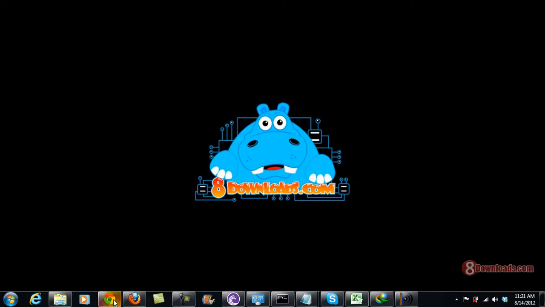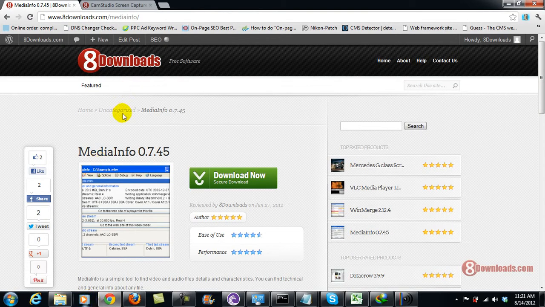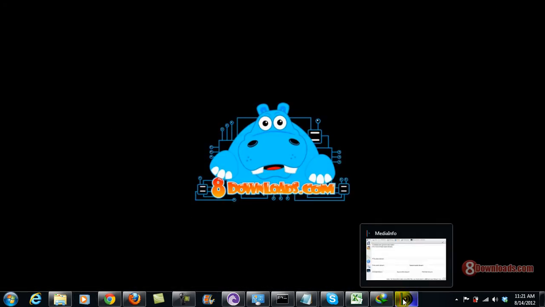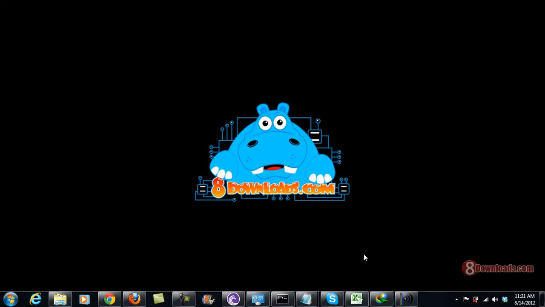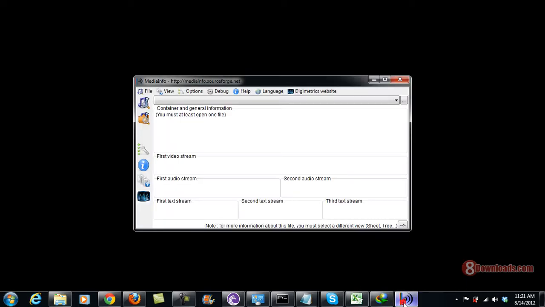Now, if you don't have MediaInfo yet, you just go ahead and go to 8downloads.com/mediainfo. Click the download now button and install MediaInfo. Now, of course, if you have MediaInfo and you have seen there's a new version update, then go ahead, and as you can see, the GUI has changed.